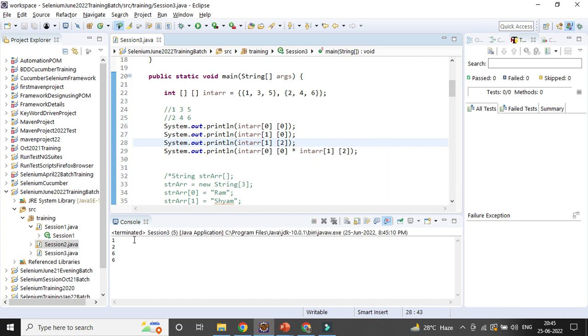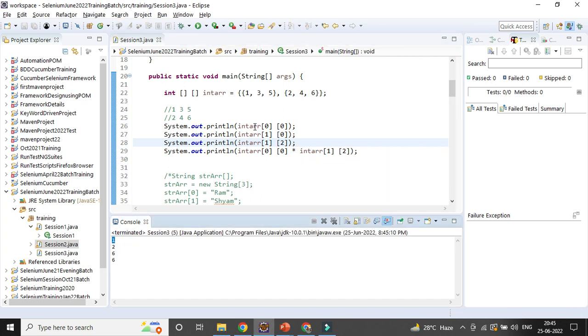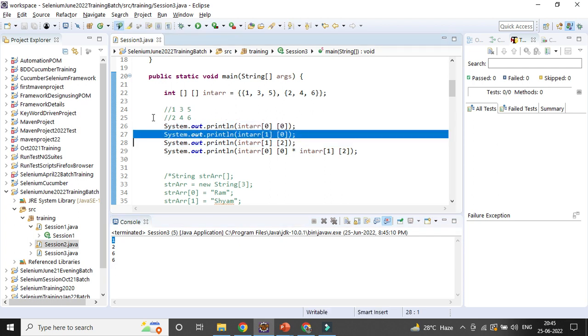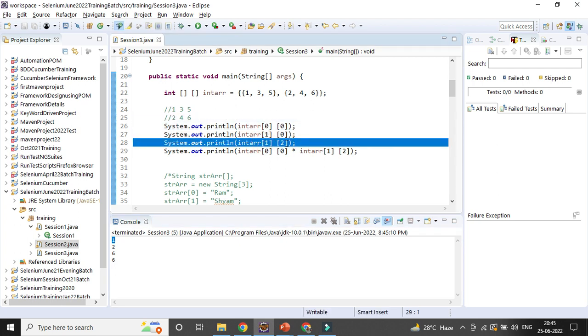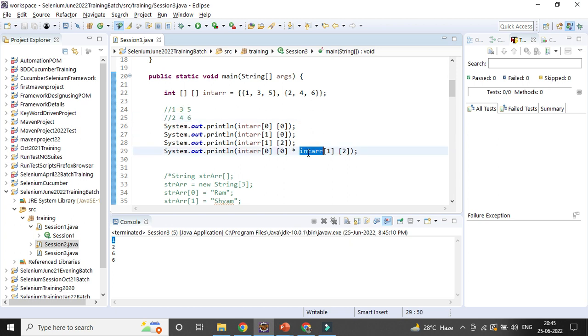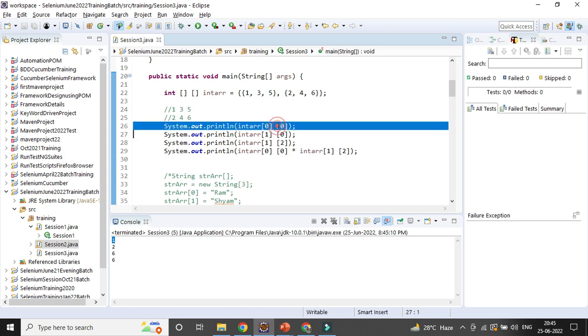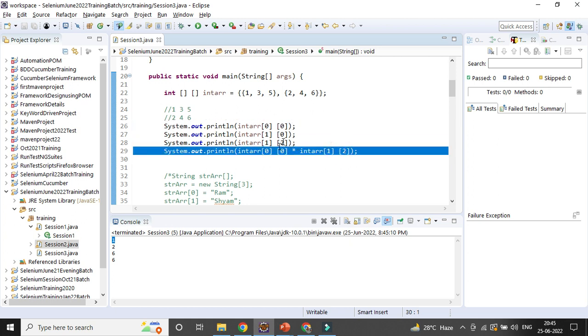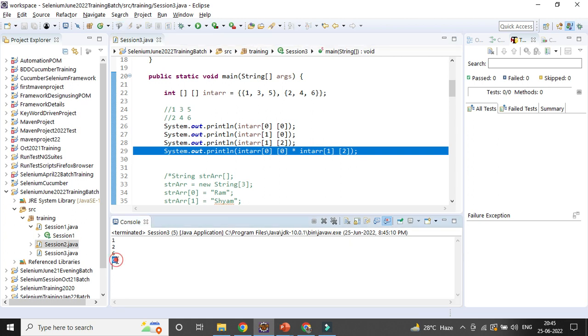You can see the first row first column value is 1, then the second row third column value is 6. So 1 star 6 equals 6.